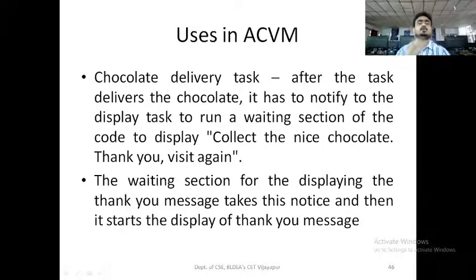Assume that you go to the chocolate delivery machine and insert a 5 rupee coin. Next it delivers one chocolate. At that time it has to send the message: collect the nice chocolates, thank you, visit again. And after taking the chocolate, it has to be rescheduled again: insert a 5 rupee coin again. So in this manner, the semaphore or IPC is going to work.